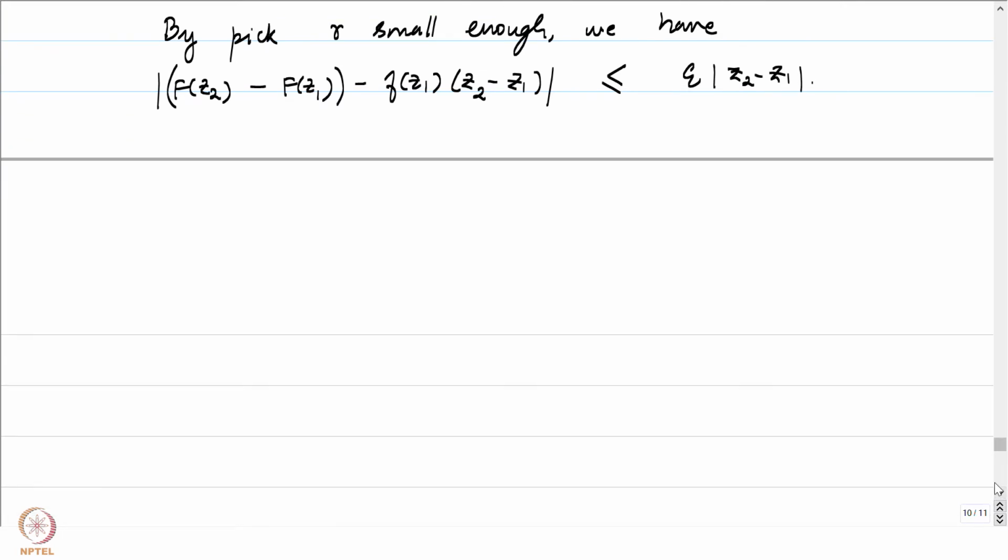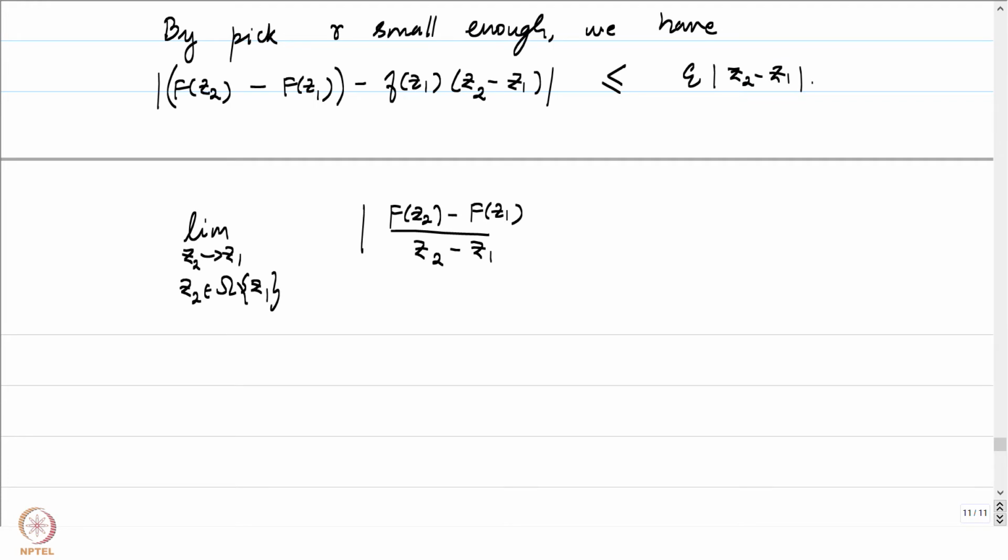Okay, we are almost done, because now if you look at the limit as z2 approaches z1, where z2 belongs to omega minus z1, z2 will eventually be in this disk of radius small r, and we will be able to say that the absolute value of f of z2 minus f of z1 over z2 minus z1, now z2 is not equal to z1, minus f of z1, is less than or equal to epsilon.